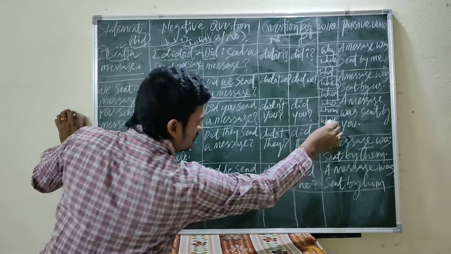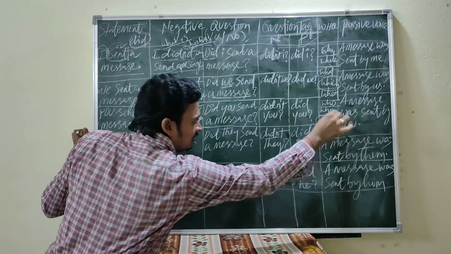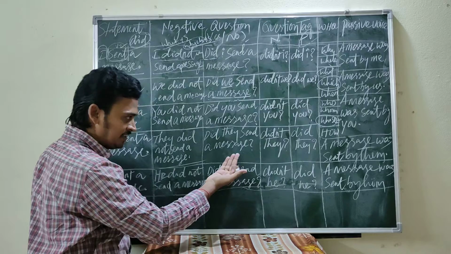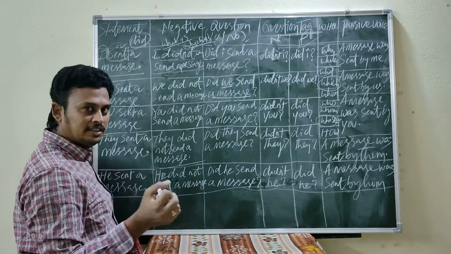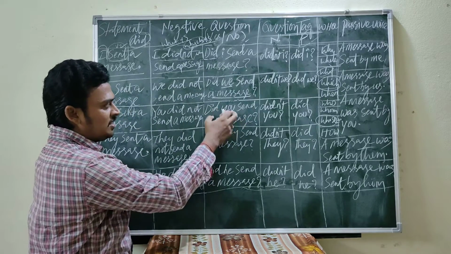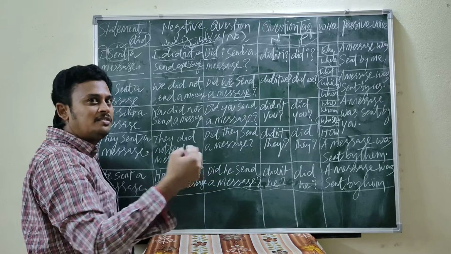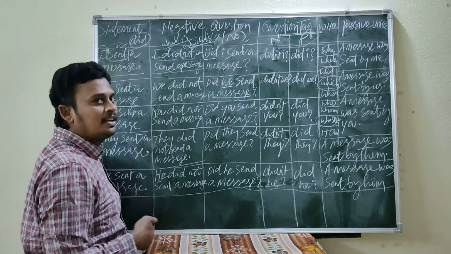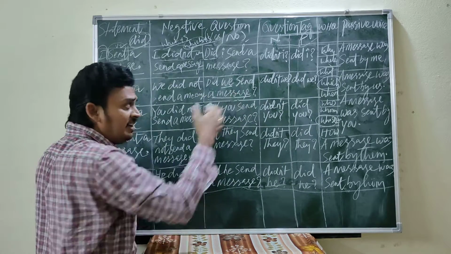Likewise, whenever you find "whose", after that place the subject. Whose message did they send? Whose message did you send? That means the person who received the messages, whose message was sent. Whose message did you send? Whose message did we send?